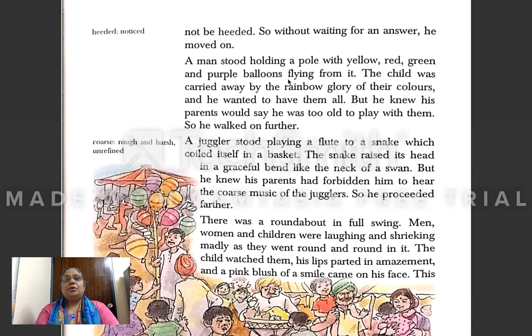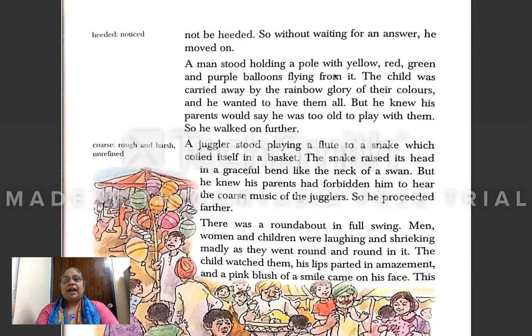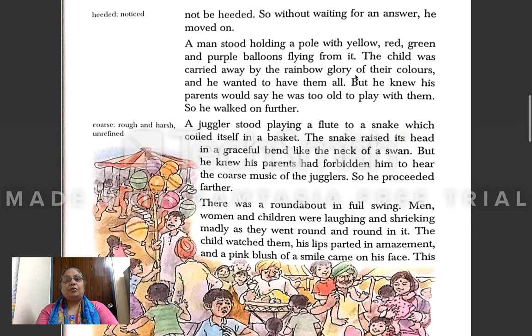A man stood holding a pole with yellow, red, green, and purple balloons flying from it. So when he started moving, after a short distance, he saw a man holding balloons of different colors. The child was carried away by the rainbow glory of their colors. The child liked the colorful balloons, and he wanted to have them all. But he knew his parents would say he was too old to play with them, so he walked on further.